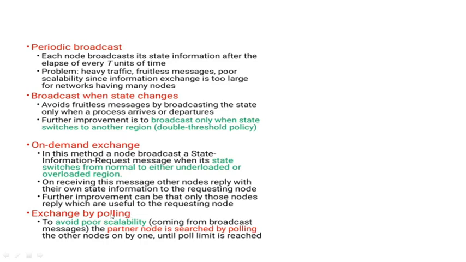Another method is exchange by polling, which is meant to avoid the scalability problem. We can think of scalability as extending the process. The partner node is searched by polling. We have seen this in pairing. Both partner nodes are searched and they are paired. After migration, the pairing will be broken. Like that,